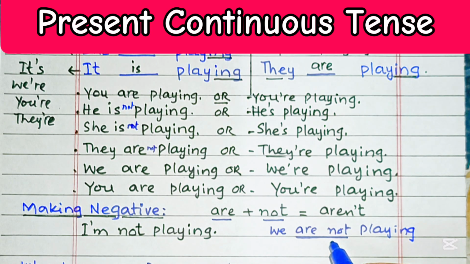This can be contracted. So the verb aren't is an example of negative contraction. So it will become now aren't. It's not playing. For example, if I say it is not playing, in order to write like that, it's not playing.